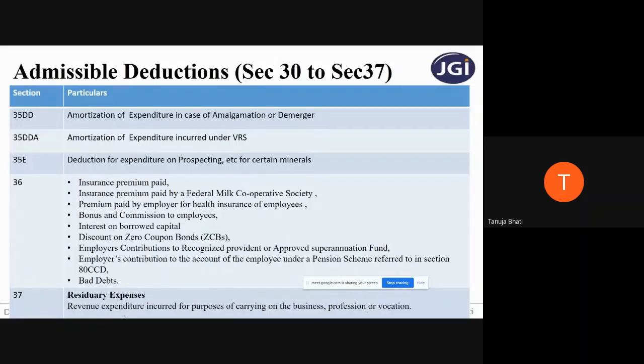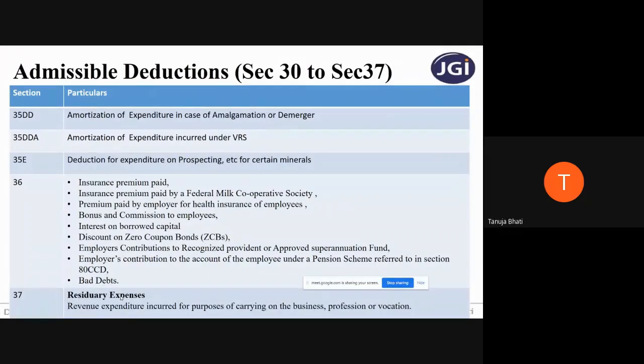Remember, revenue expenditure which is not specified under section 30 to 36, but such expenditure is being incurred by the assessee for the purpose of his business or profession, then you can claim deduction under section 37 and such expenditure will be allowed. But again, let me tell you, such expenditure should not be an illegal expenditure.